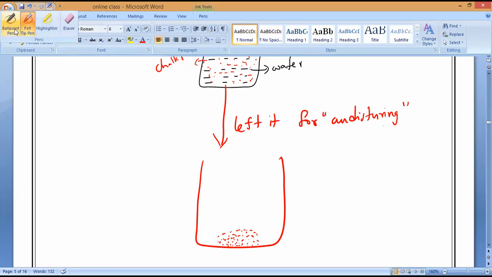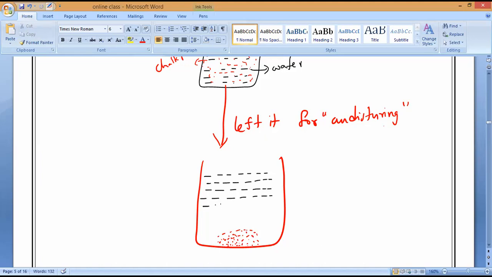Do you understand, all of you? They are floating inside the water when we shake it because they will never dissolve in water, and you can notice that they immediately form a cloudy appearance. Normally the water is transparent, but with the help of these small particles it turns cloudy or milky.